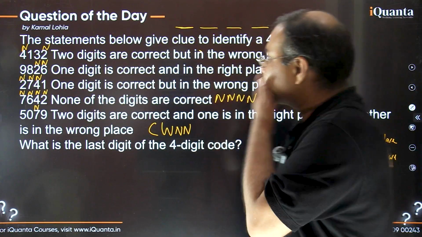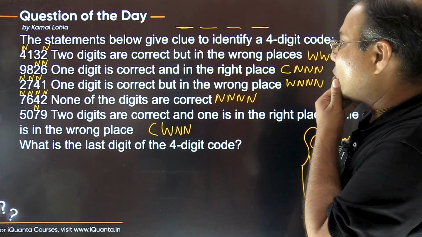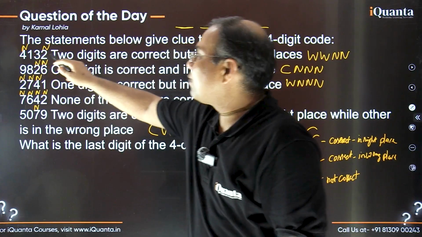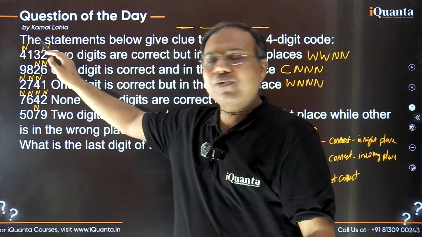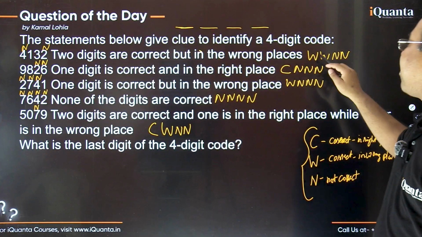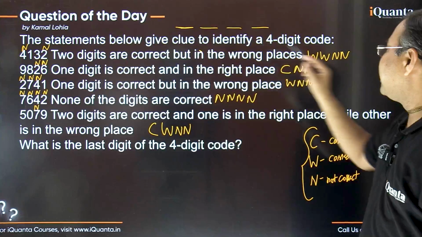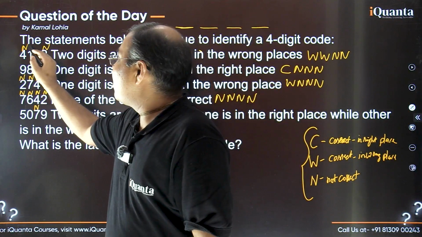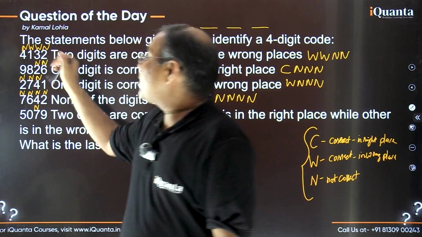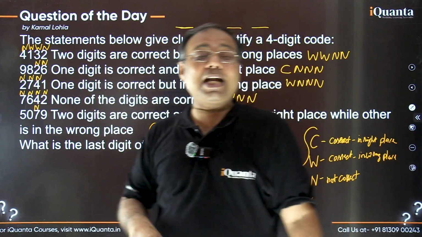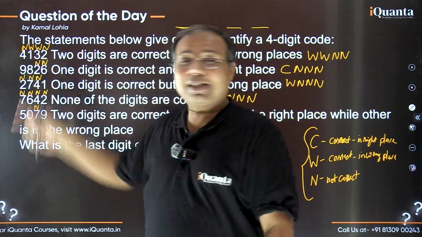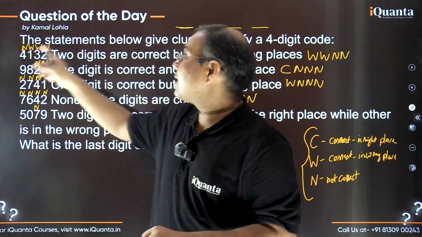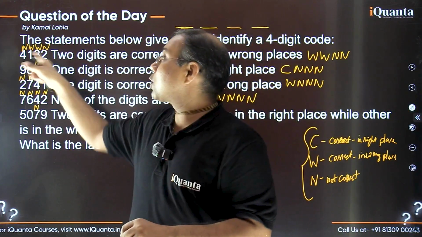Okay, let's see now. So what to do? In the first clue, the first number was 4132, and 2 N's have already been identified, and we had seen that it was WWNN, so the NN have been identified already. So certainly the remaining 2 digits are WW, yes or no? Yes. So this 1 is W and this 3 is also W, which means 1 and 3 would be used in the actual code, but not at these places, right? I hope you're getting that. So 1 and 3 are certainly going to be there in the actual code, but these are the wrong places for 1 and 3.